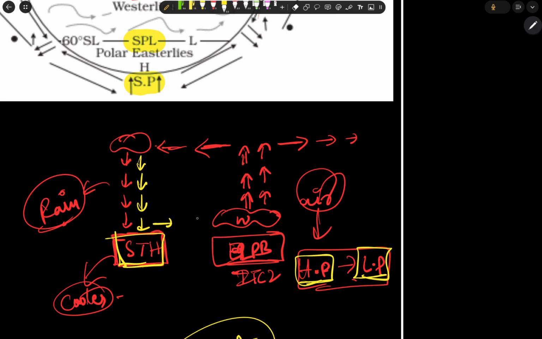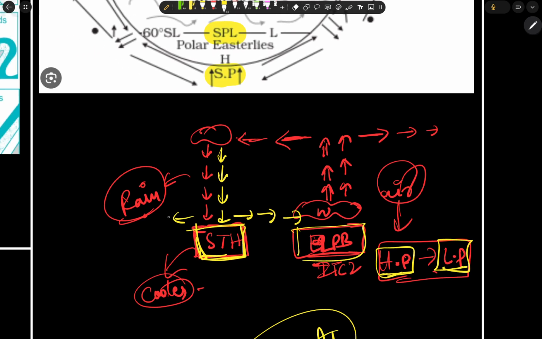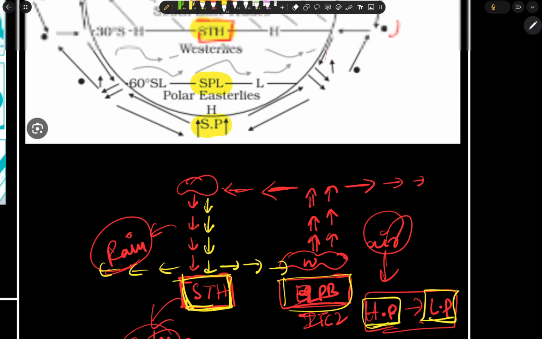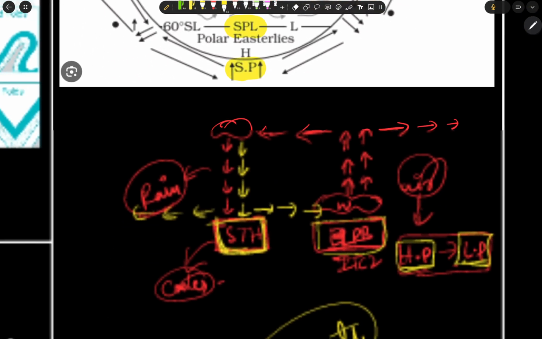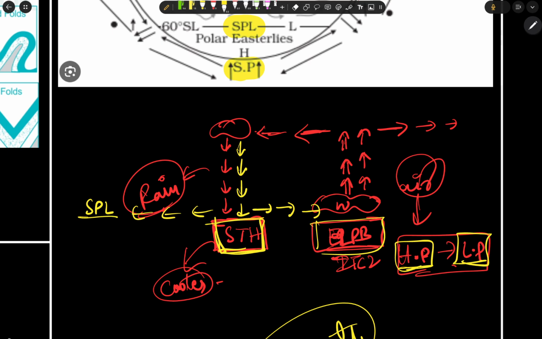So here it starts moving from subtropical high pressure to the intertropical convergence zone or equatorial low pressure, and also it moves to the upper latitudes. So the upper latitude here is a subtropical low pressure belt. It also moves. So it is a low pressure belt, and here it is a high pressure belt. And then here the thing again continues.